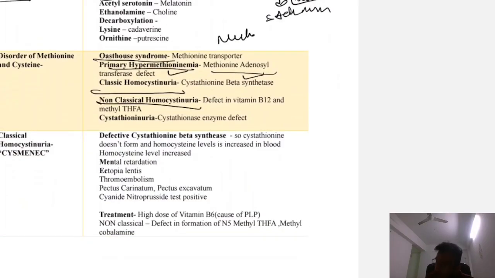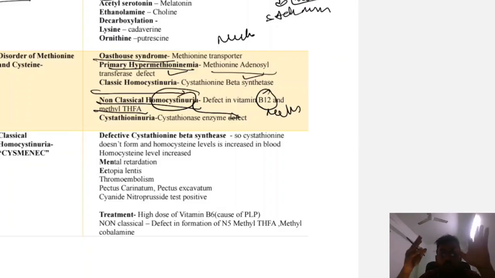Now what is non-classical homocysteinuria? If vitamin B12 and methyl THF are not present, homocysteine will not be able to convert to methionine. Are you getting my point? Homocysteine can be converted to methionine or to cystathionine. If it is converted to methionine, the reaction is a transmethylation reaction and the vitamins required are vitamin B9, that is folic acid, and vitamin B12. So if there is a defect in vitamin B9 and B12, the patient will present with non-classical homocysteinuria. Homocysteine can also be converted to cystathionine by the transsulfuration reaction, and the vitamin required is vitamin B6. So that is classical homocysteinuria.